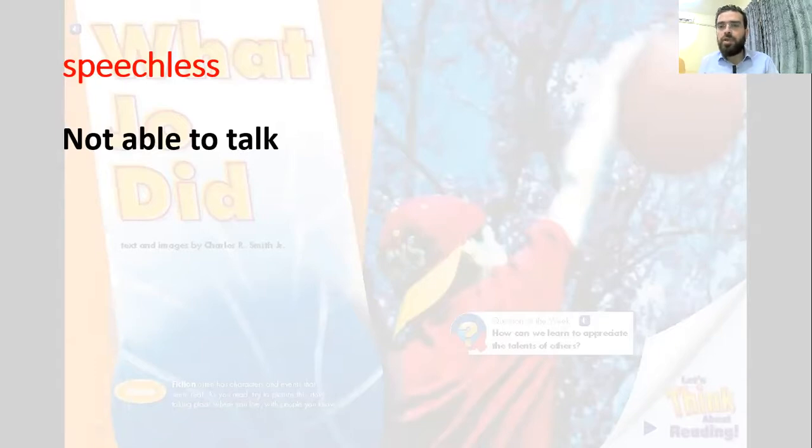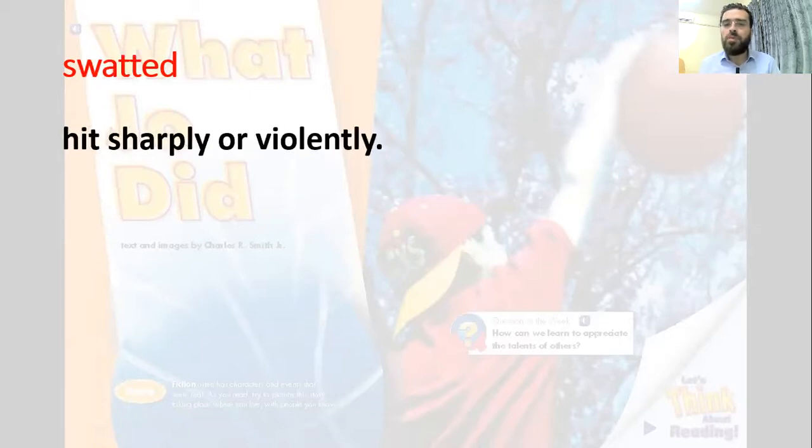Because of the shock, or because of something that you don't have words to describe, or don't have anything to say. Speechless. This word has only a suffix at the end of the word. Now, swatted, to hit sharply or violently, to hit very sharply.